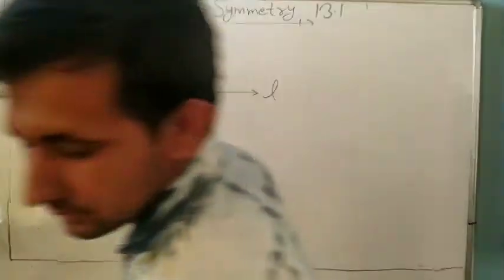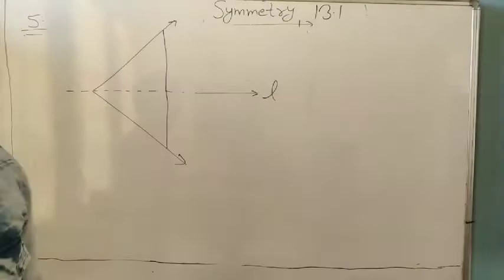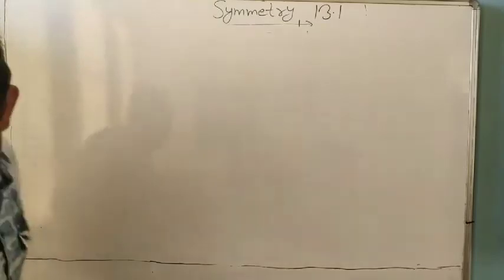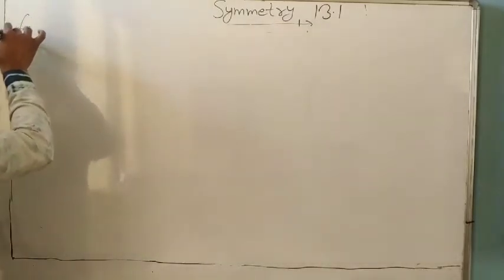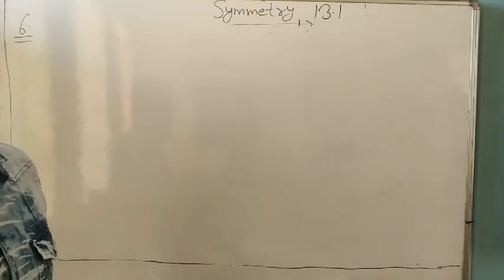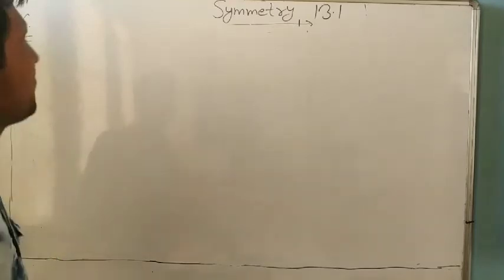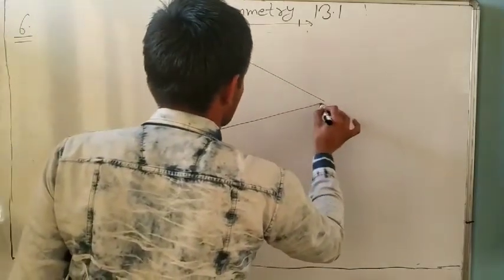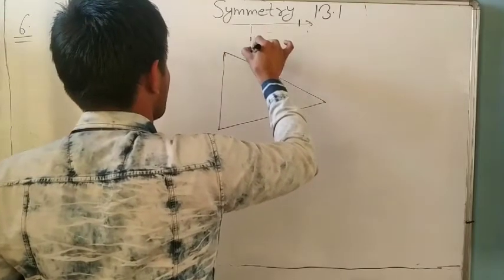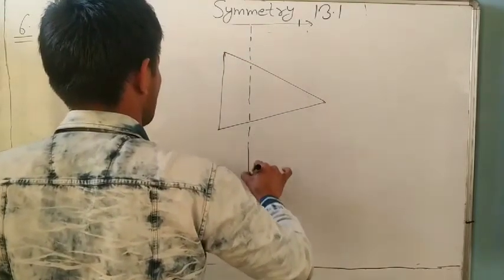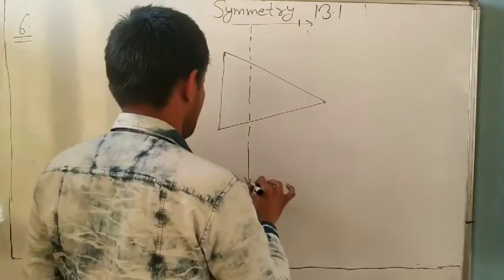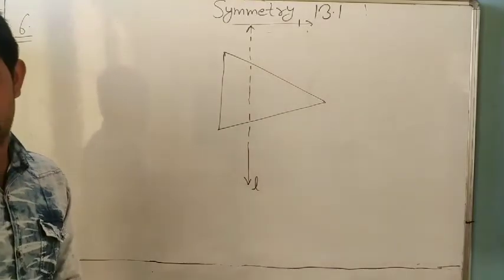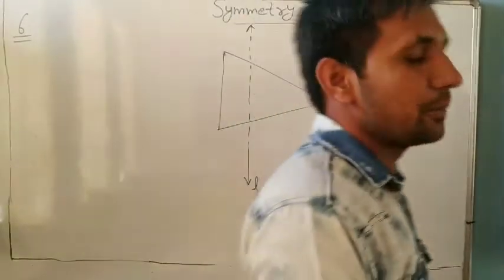Very simple. Next is question number 6, the last question of this exercise. In the figure, L is the line of symmetry. It is given, this line L is the line of symmetry. Draw the image of the triangle and complete the diagram so that it becomes symmetric.